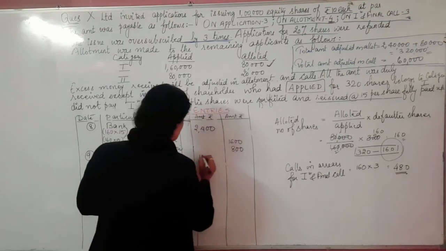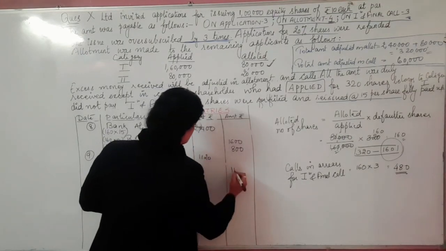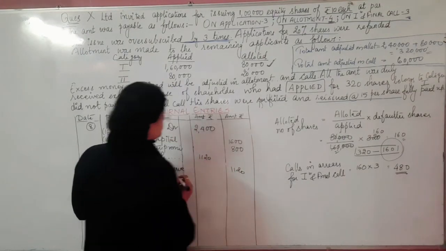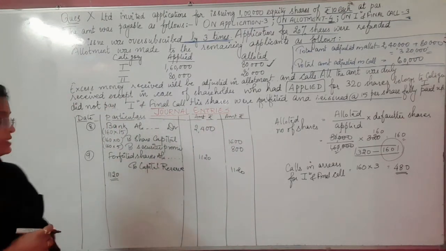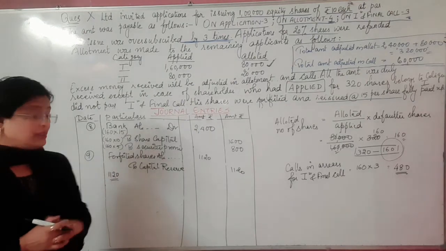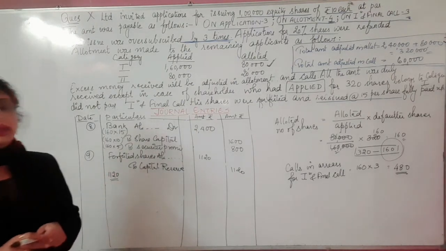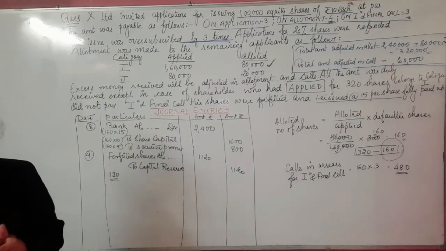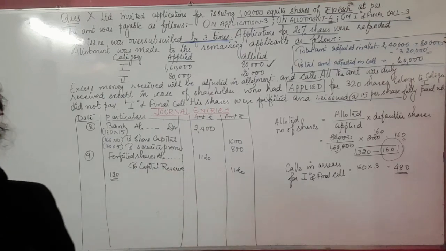So the value to be transferred to the capital reserve is 1,120. This is the last part and the last section of the question, that is, to transfer it to the capital reserve.